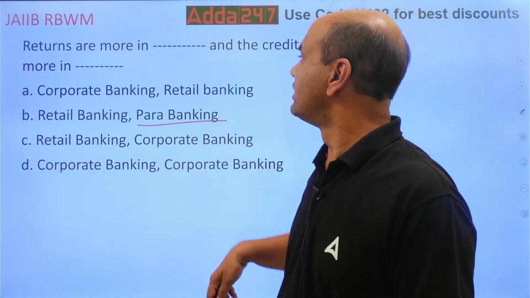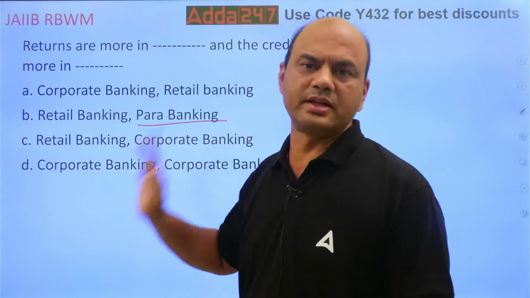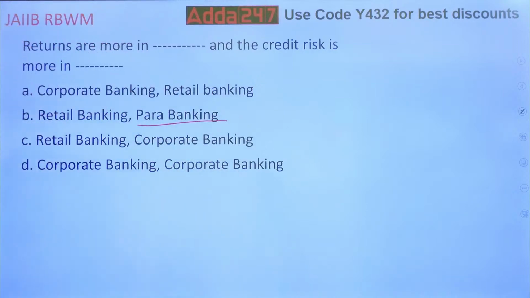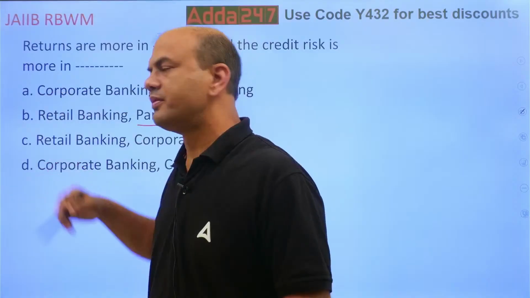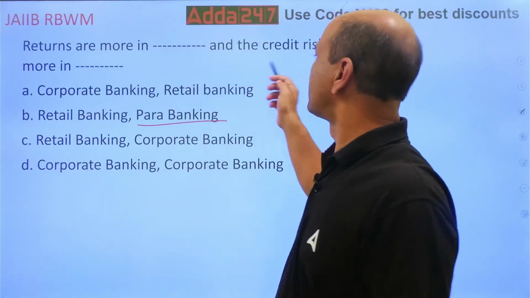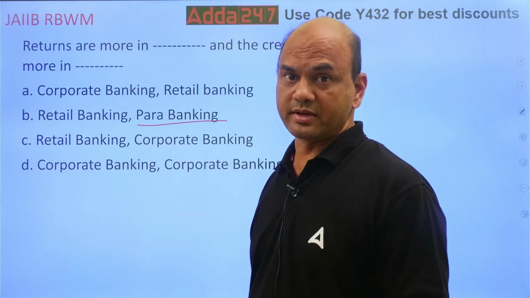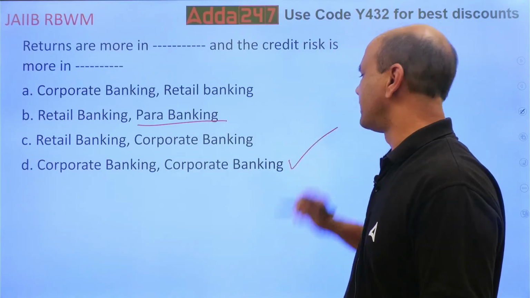Returns are more in dash. Where are returns more? In retail banking or in corporate banking? First answer that. Let's forget the second part. Returns are more in corporate banking. So now the answer can be either A or D. Credit risk is more in what? Retail or corporate? This you'll have to think. See, kindly note, risk is more in corporate banking.